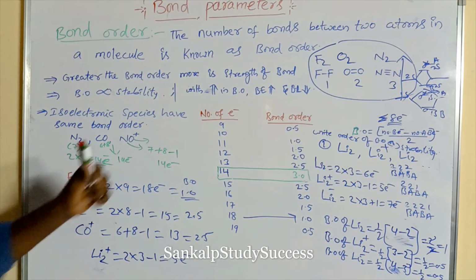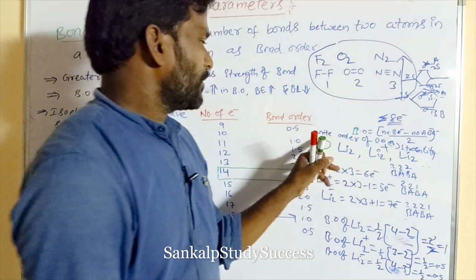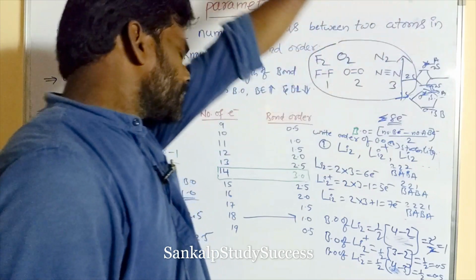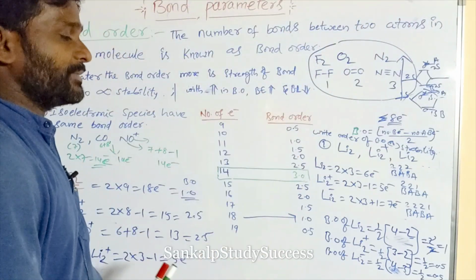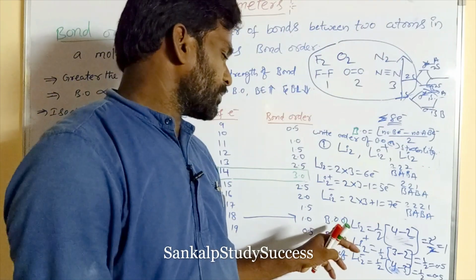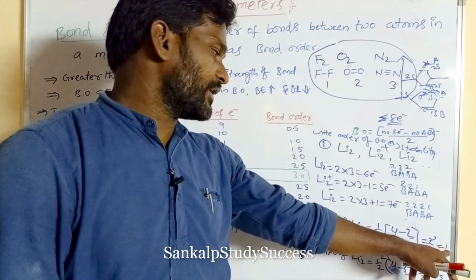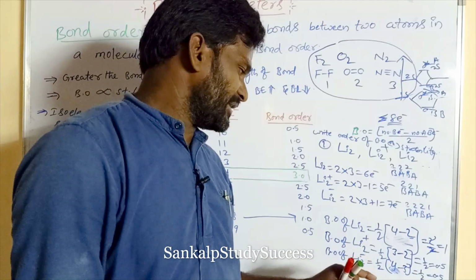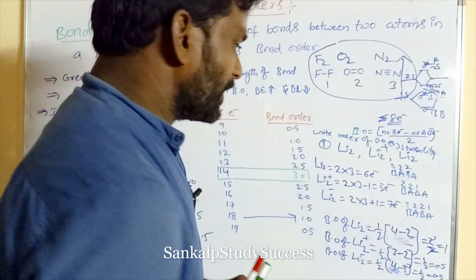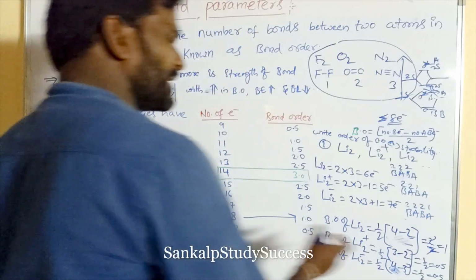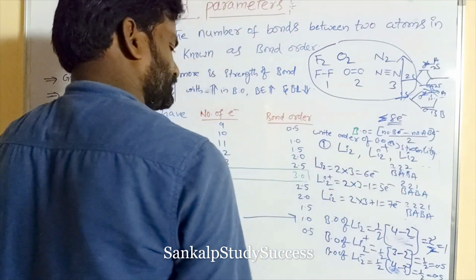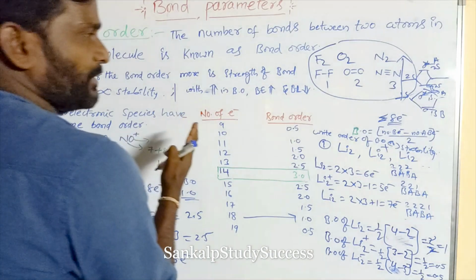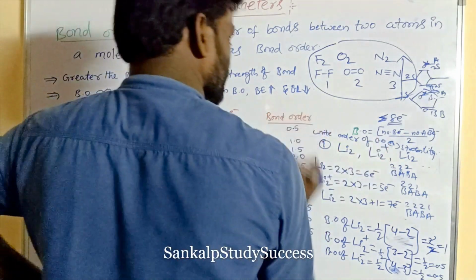What is being asked in this question? Write the order of bond order and stability. Which is having more bond order? Li2 has more bond order, but the bond order of Li2 plus and Li2 minus are equal. Whichever has more bond order has more stability.